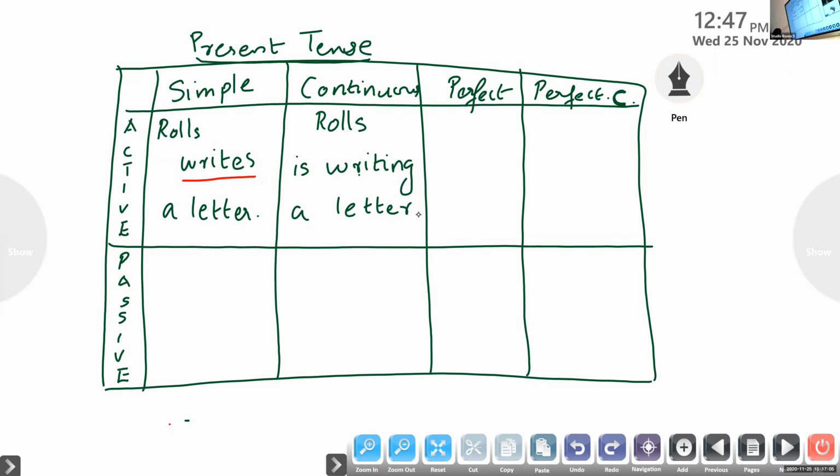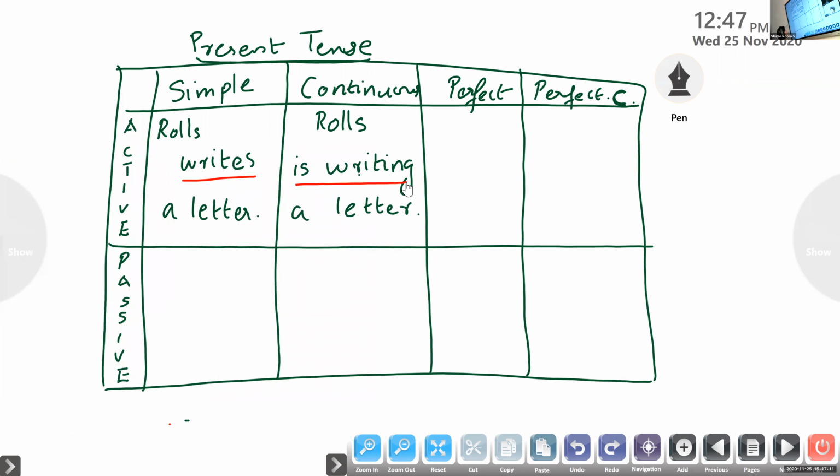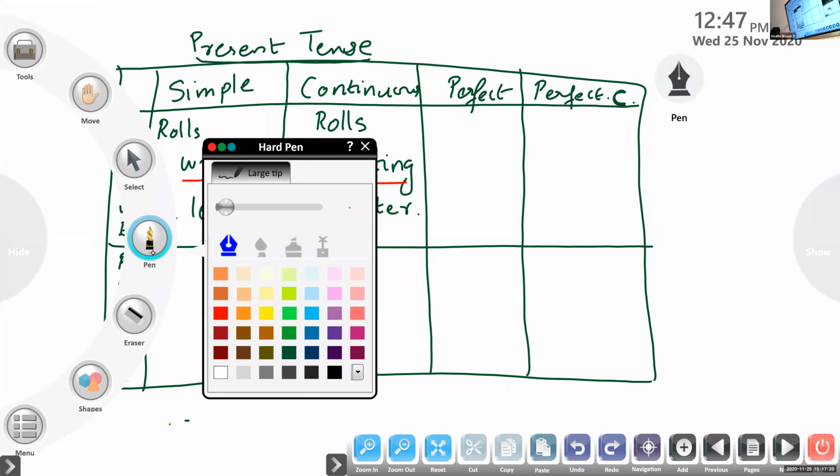Tell me the finite verb. Is writing. Very good. All of you please underline is writing, because this shows the sentence is given in present continuous. Same sentence, transform it into perfect.